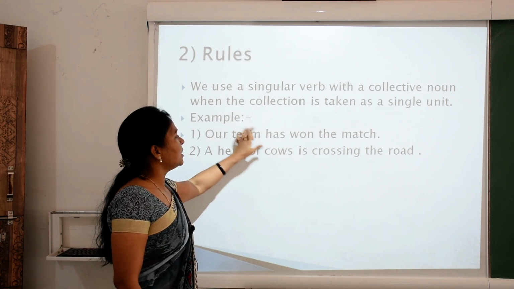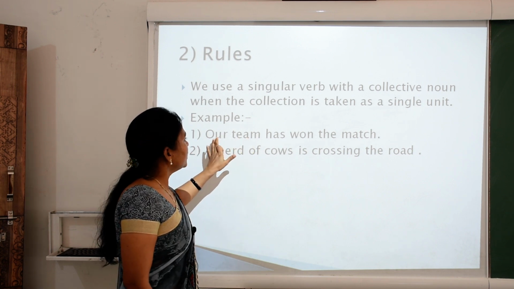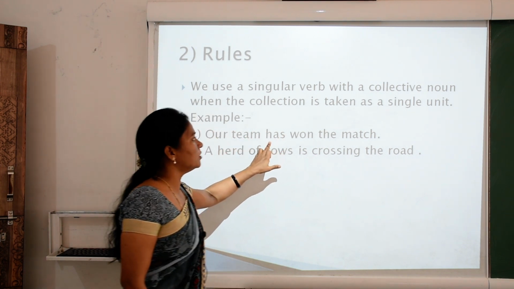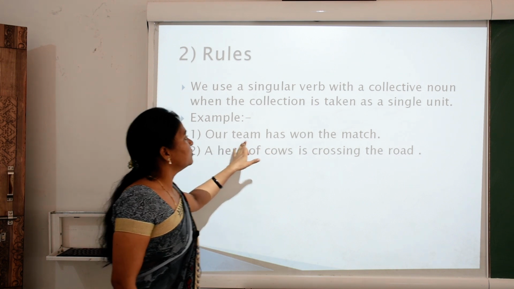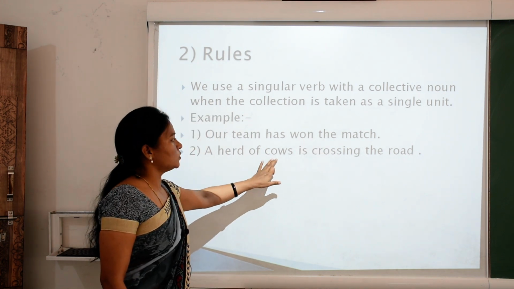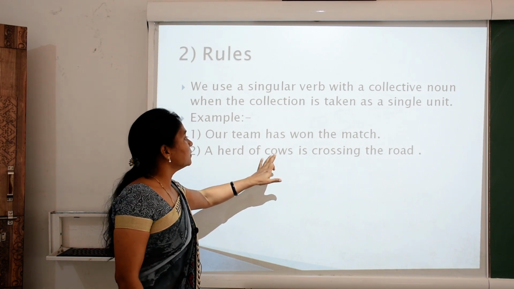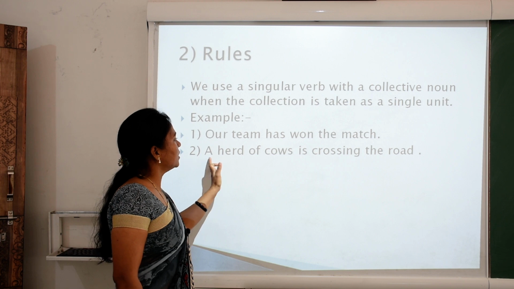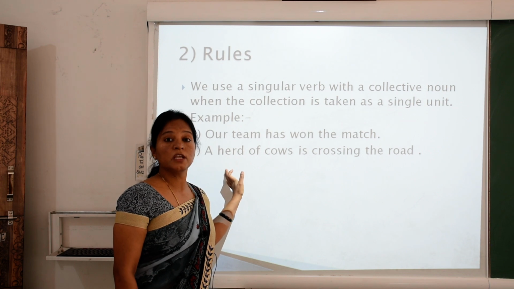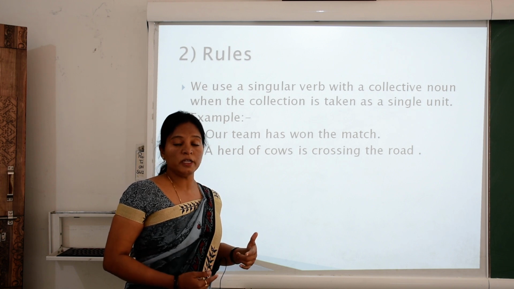So children, you can see our team is a player. It means a single unit, more than one player. It is called our team. Has, which is a singular verb. So our team is a collective noun. We use has as a singular verb. Won the match. A herd of cows is a collective noun, which is a group of cows, which is called a herd. A herd of cows is a singular subject, then we use is, a singular verb. According to the definition, if the subject is singular, then the verb will be singular. If the subject is plural, then the verb will be plural.